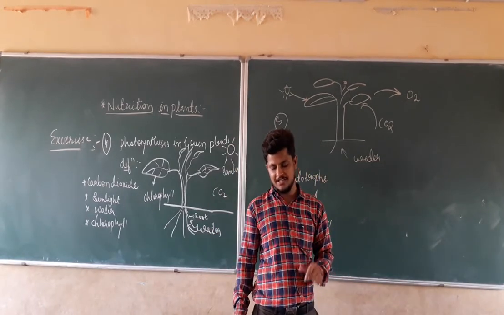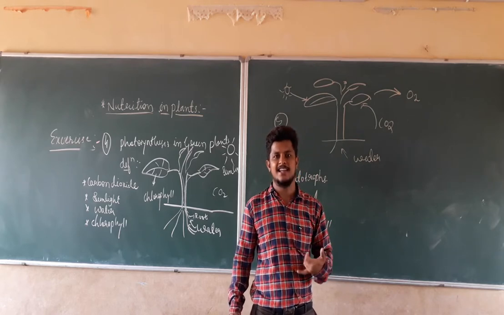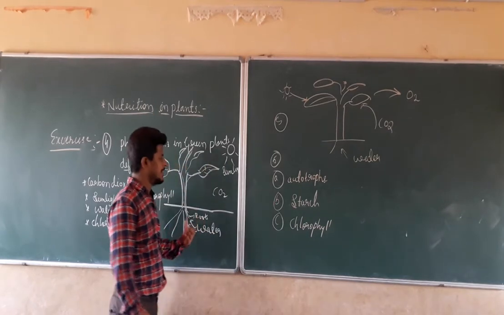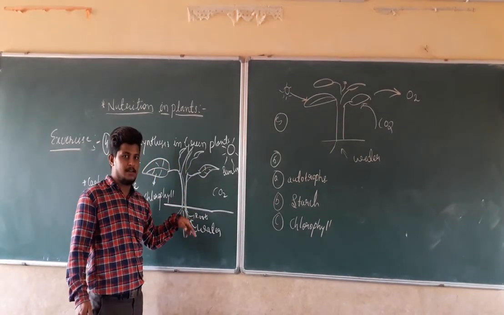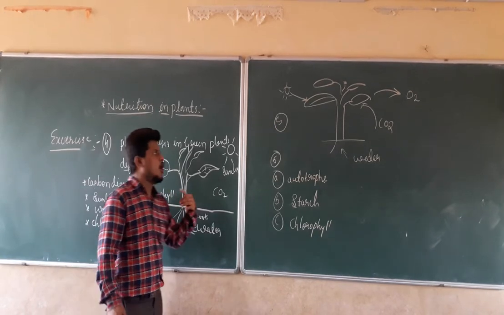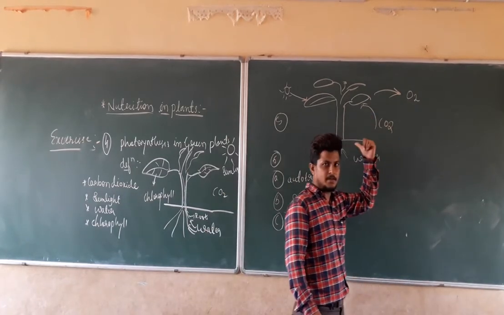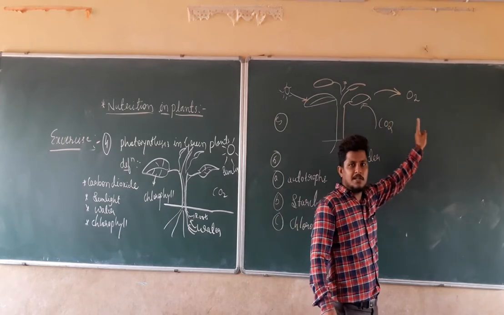During photosynthesis, plants take in dash dash and release dash dash gas. If you remember the photosynthesis here again, what gas is required by the plants? They require carbon dioxide. And which gas are they going to release after photosynthesis? They release oxygen gas. They take in carbon dioxide gas for photosynthesis, and after photosynthesis they release oxygen gas.